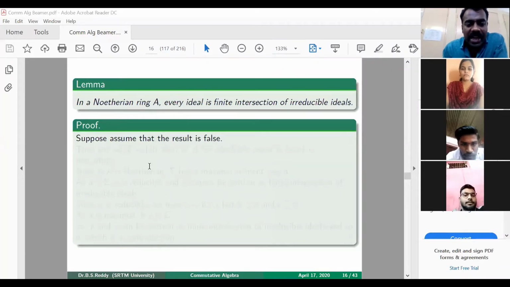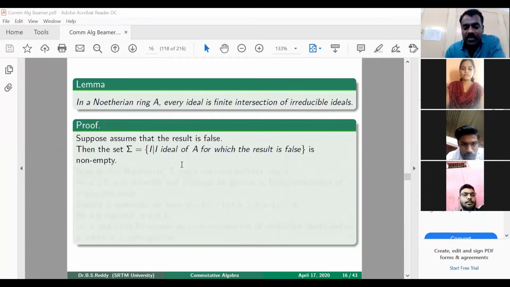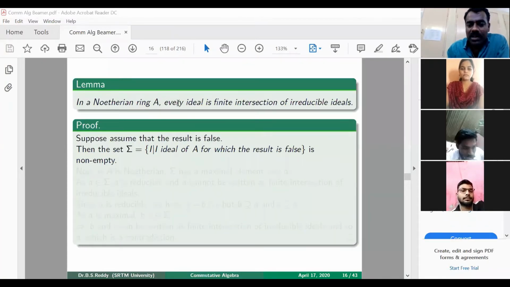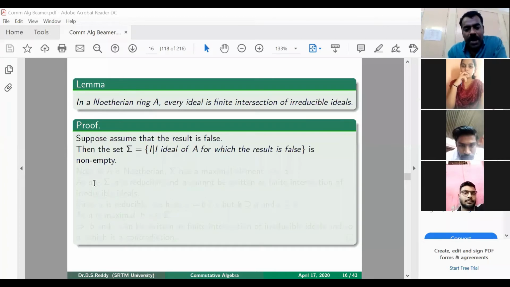Now consider this set sigma, which is the collection of ideals for which this statement is false. That means I here means I cannot be written as a finite intersection of irreducible ideals. Now why is this set non-empty? Because we have assumed that the result is false.